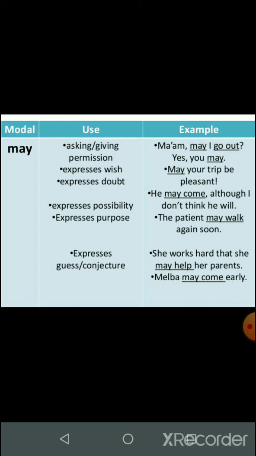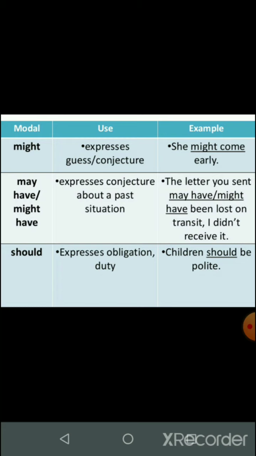Now may also expresses a guess or a conjecture. For example, she works hard that she may help her parents. So that is expressing a conjecture, that she does this because she thinks this might happen. Now next, where we use might. Might is the past form of may, which is used to express a guess or conjecture, like she might come early.